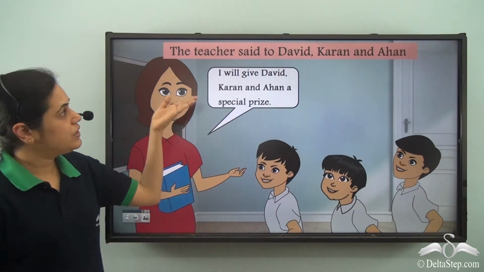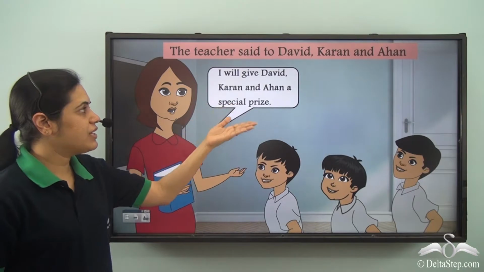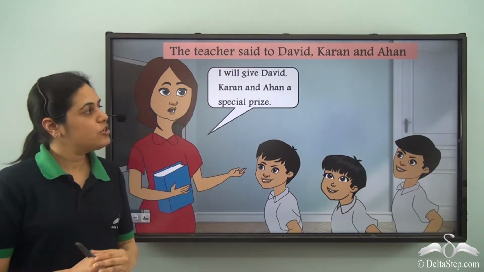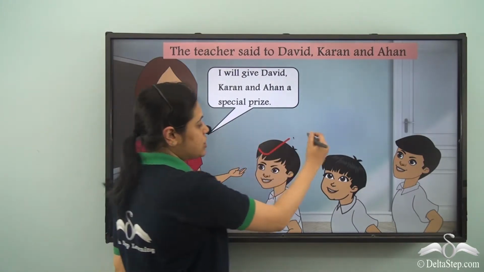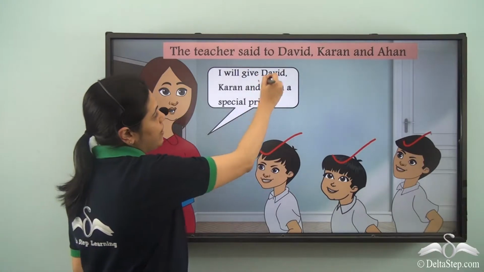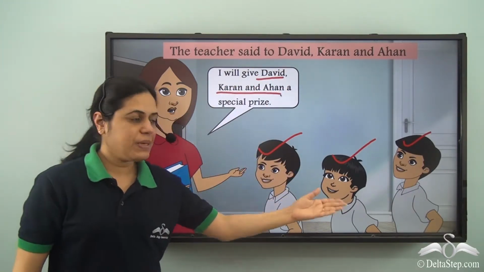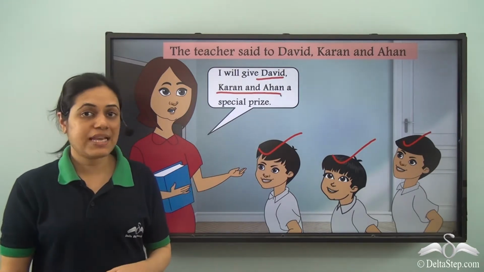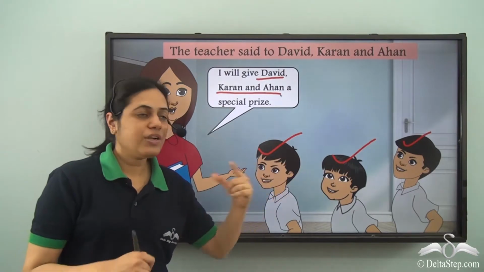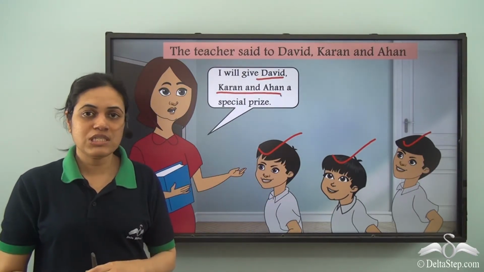Now, over here, the teacher said to David, Karan and Ahan, I will give David, Karan and Ahan a special prize. So, the teacher is talking to these three boys and she is referring to them. So, these are the people spoken to, second person plural, but over here they are in the object position. So, what is the pronoun used?